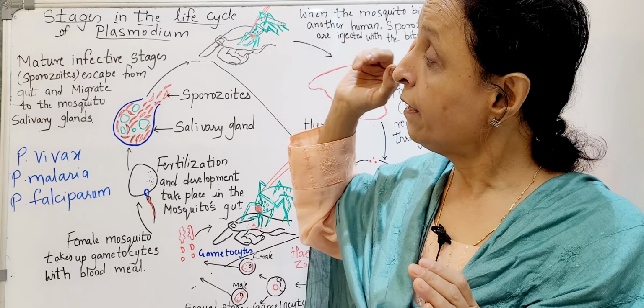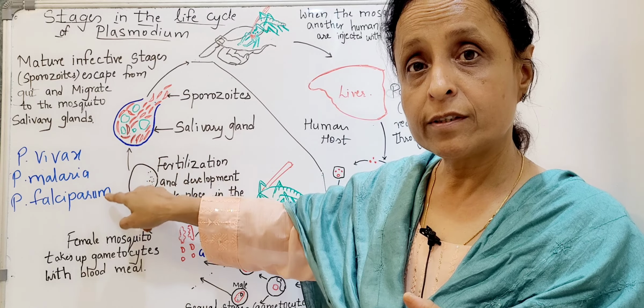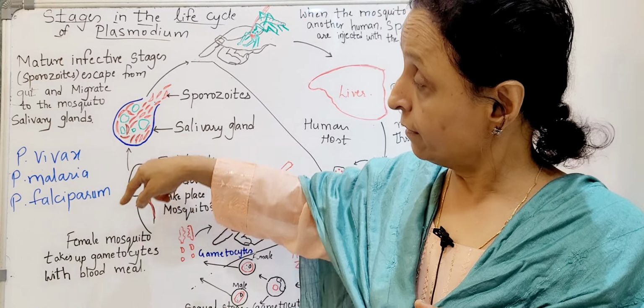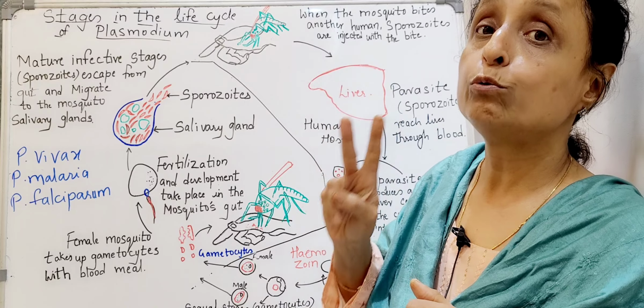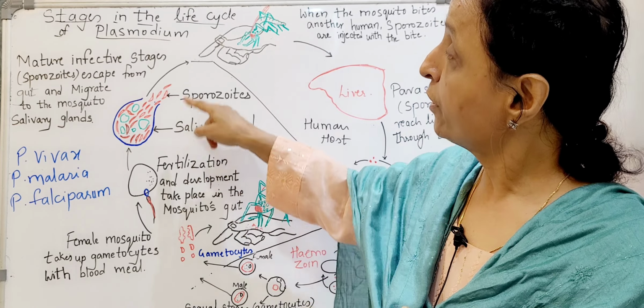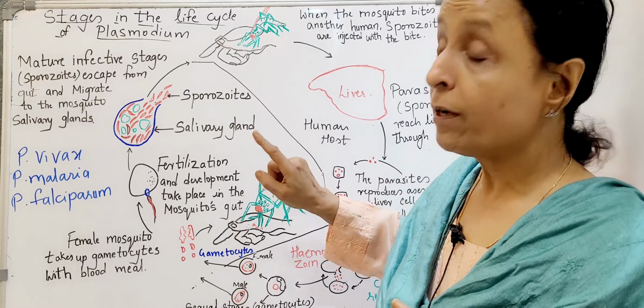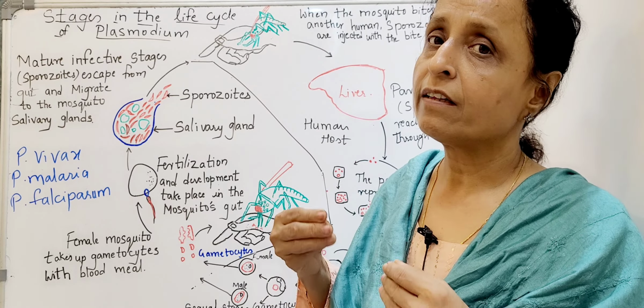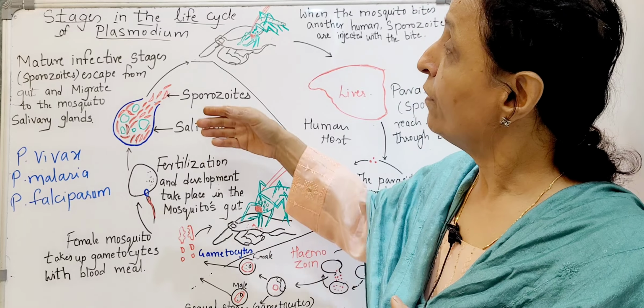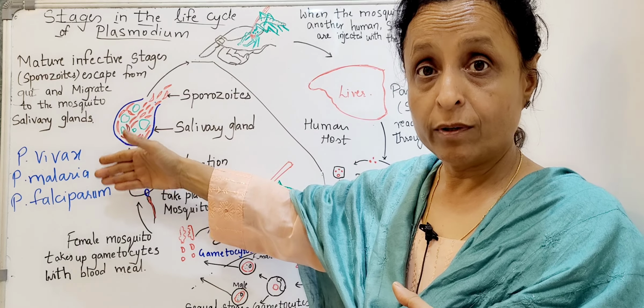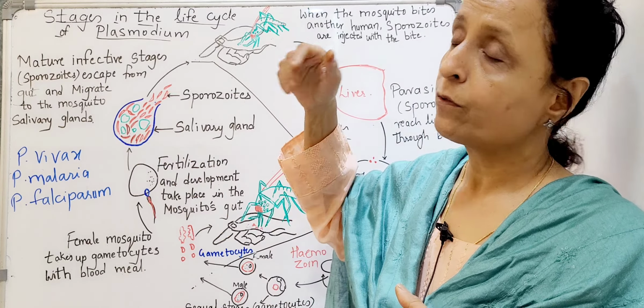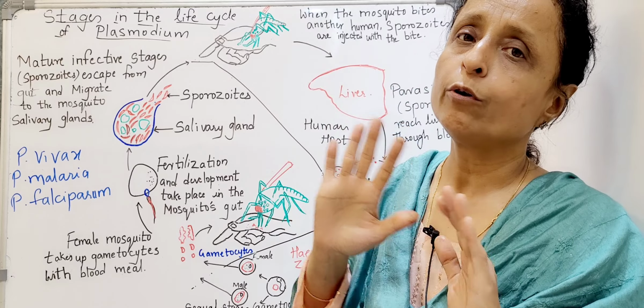It is the protozoans which cause this disease. It cycles through two hosts. One is the mosquito and the other is the human. These mosquitoes are vectors. They are the transmitters of this protozoan, that is Plasmodium. So this is how the cycle goes on.